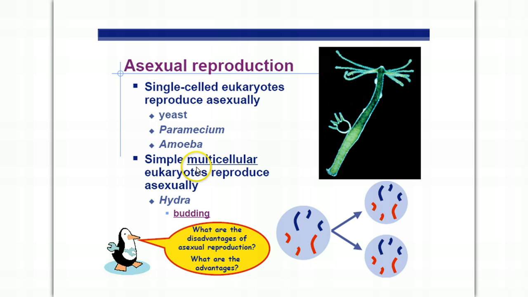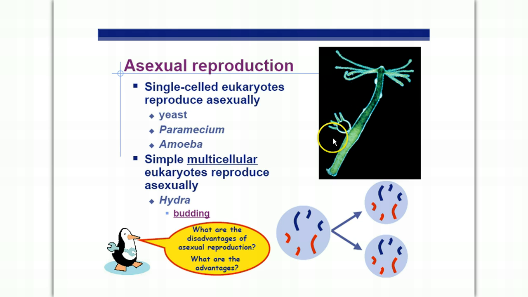Simple multicellular creatures sometimes reproduce asexually, such as the hydra. Hydra is a cousin to the jellyfish, about the size of your fingernail, and lives in the water. This hydra here is producing a clone by mitosis. Remember, mitosis makes genetically identical cells, and all these cells here are identical to the cells of the parent hydra.